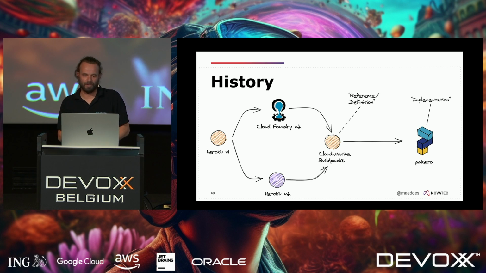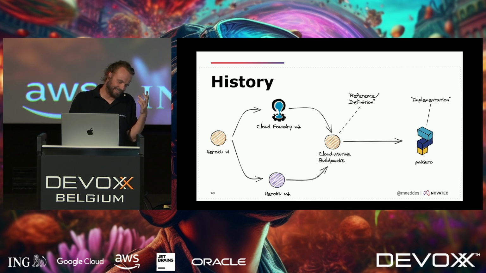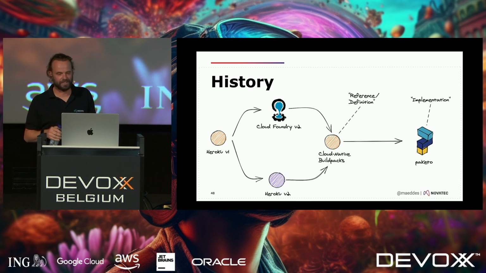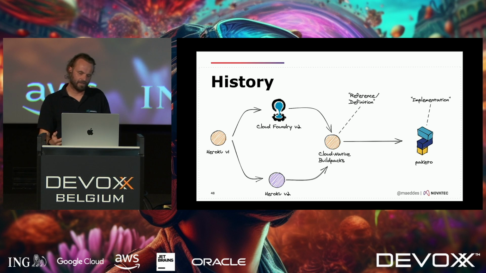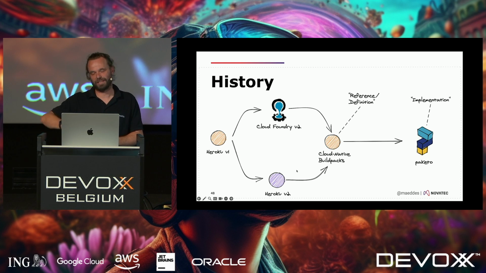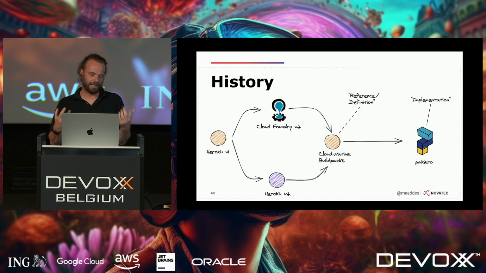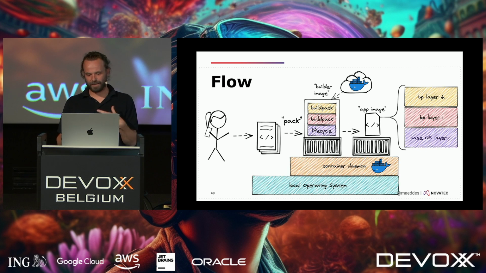As I said, this became popular with Heroku. Cloud Foundry adopted it and brought it to the open source world. Then somewhere in between, the Docker, Kubernetes hype movement came in and pushed this technology a bit to the outside. But anyway, the idea to build such a container in a standardized way still persisted. This is the time when Cloud-Native Buildpacks became their own project to build those container images. There are various implementations of this: Paketo is one, Google has one, Heroku has one. And they all work in a similar way.